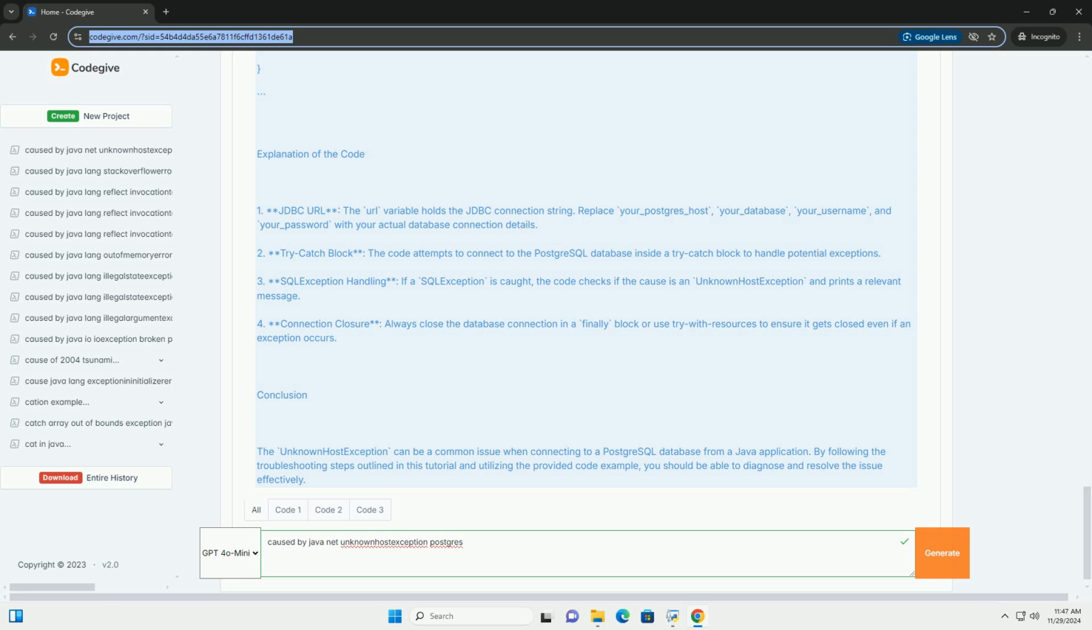Conclusion. The unknown host exception can be a common issue when connecting to a PostgreSQL database from a Java application. By following the troubleshooting steps outlined in this tutorial and utilizing the provided code example, you should be able to diagnose and resolve the issue effectively.